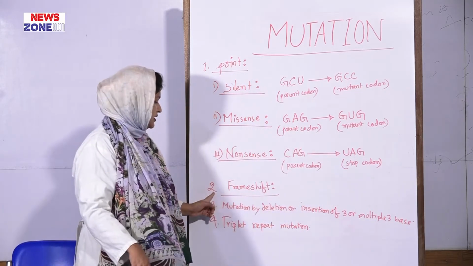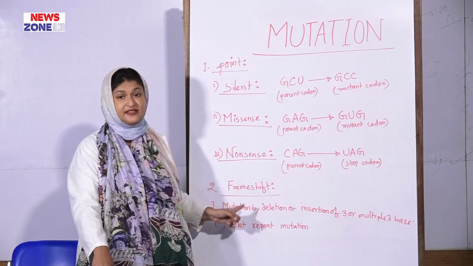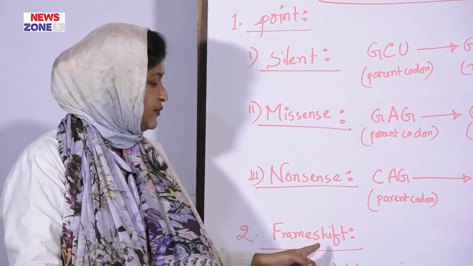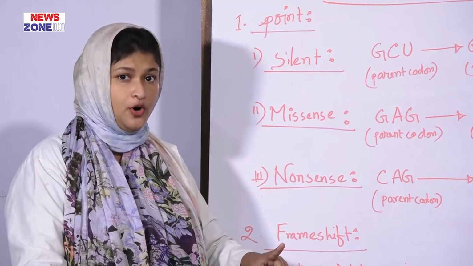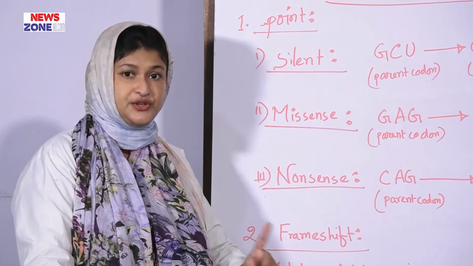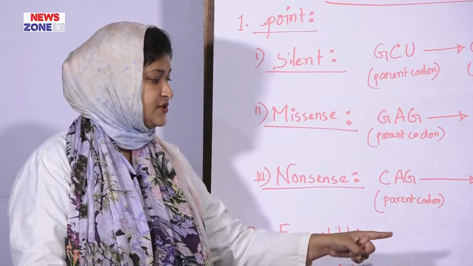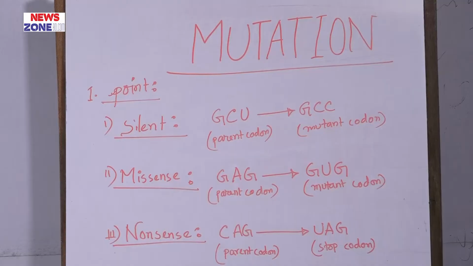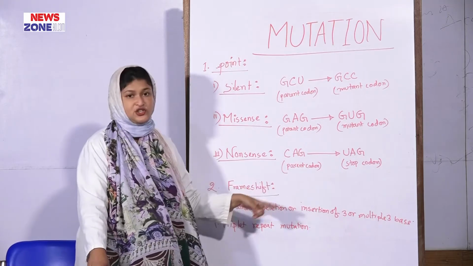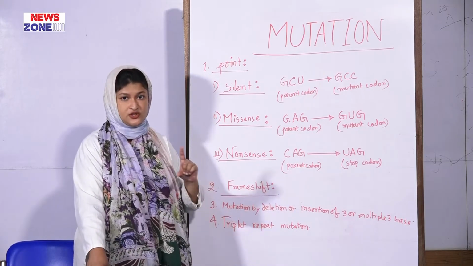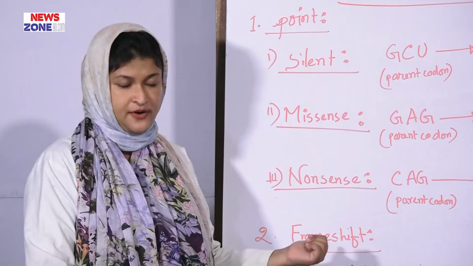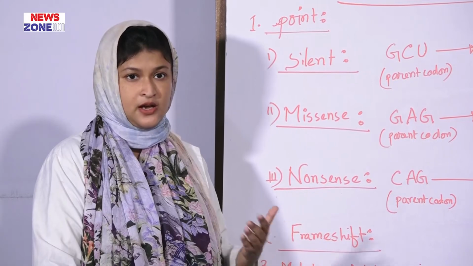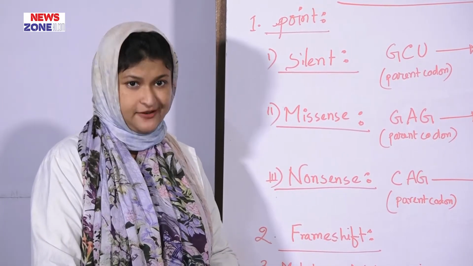Now come to point number 2, frameshift mutation. In frameshift mutation, there is deletion or insertion of 1 or 2 or more bases, but not 3 or a multiple of 3 bases. In case of frameshift mutation, if there is a deletion or insertion of 1 base or 2 bases, there will be a change. And the examples of frameshift mutation are Duchenne muscular dystrophy and cystic fibrosis.